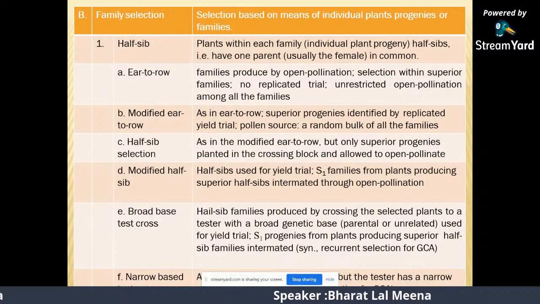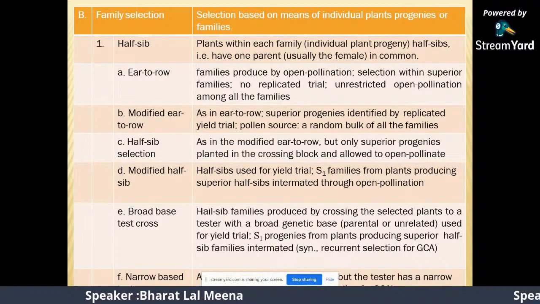A narrow genetic base tester is used for recurrent selection for SCA.